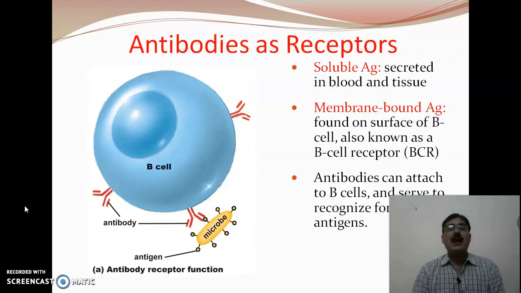Now about the antibodies and how they function. The antibodies can act as receptors. They have a soluble form that is secreted in the blood and tissue, and they have a membrane bound form which is found on the surface of the B cell, also known as the B cell receptor, the BCR, as you can see here in the diagram. The function of antibody as receptor: the antibodies can attach to a B cell and serve to recognize the foreign antigen.